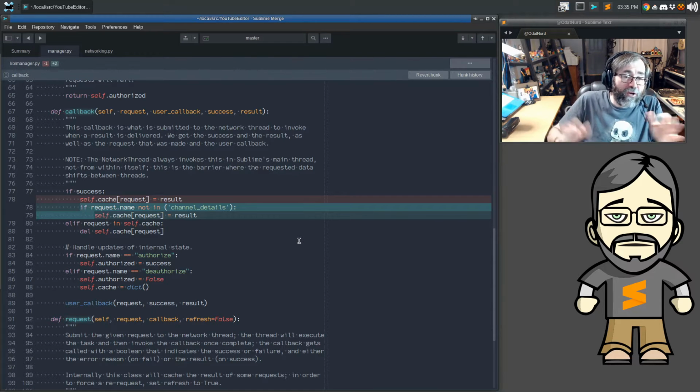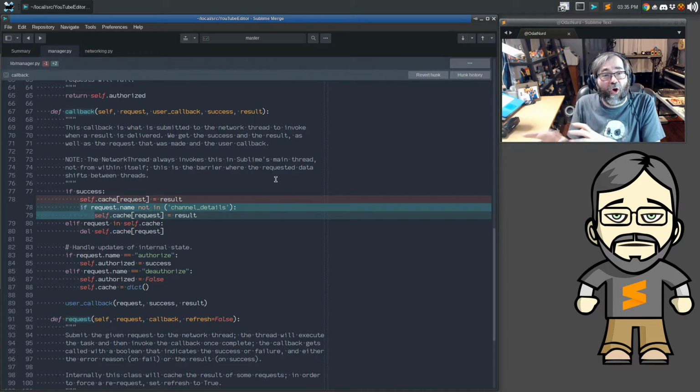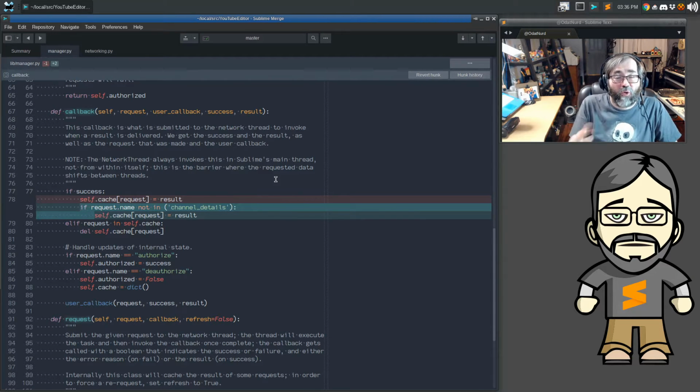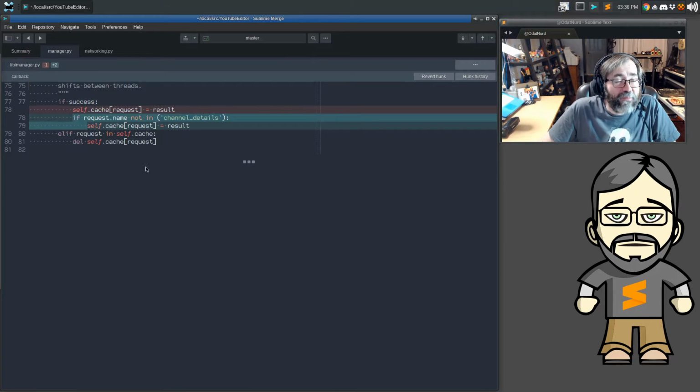But here is the idea. Now, this change is twofold here. First of all, we want to slowly move the caching from the place where it currently is in the manager down to the networking code. And as we transition each thing over, it has to stop caching here and start caching in the network code so that everything still continues to work the way that it does. We don't want to test things by making tons and tons of requests for several runs through in any given plugin reload. So the one change that occurs here in the manager code is that if a request is successful,